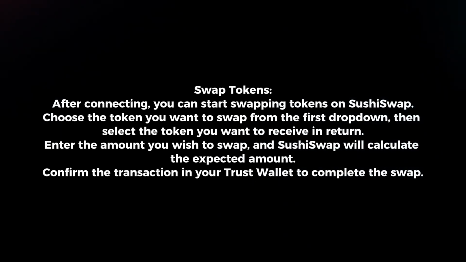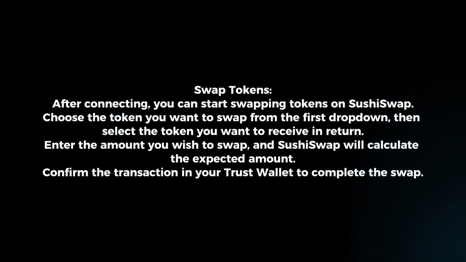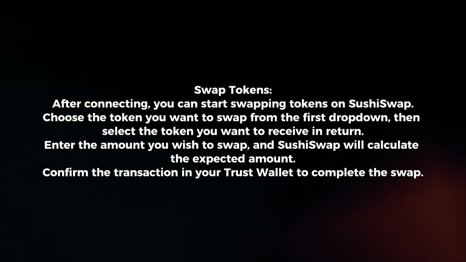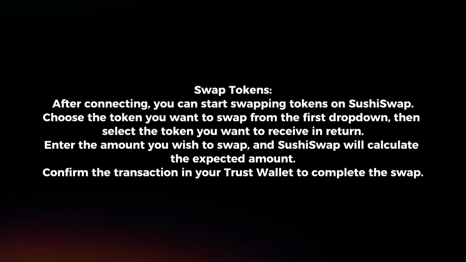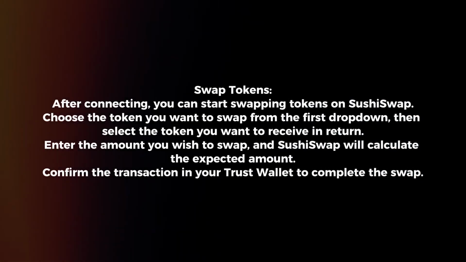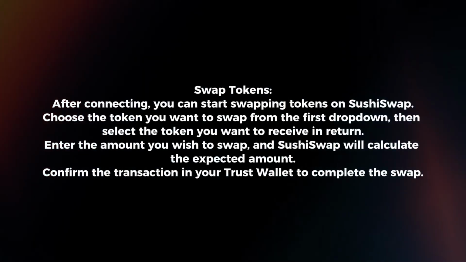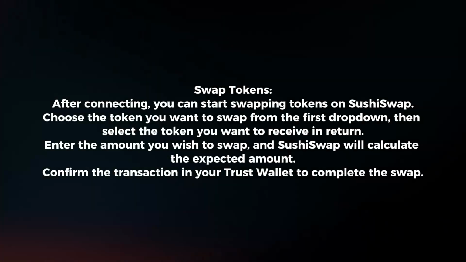Swap tokens. After connecting, you can start swapping tokens on SushiSwap. Choose the token you want to swap from the first drop-down, then select the token you want to receive in return. Enter the amount you wish to swap, and SushiSwap will calculate the expected amount. Confirm the transaction in your Trust Wallet to complete the swap.